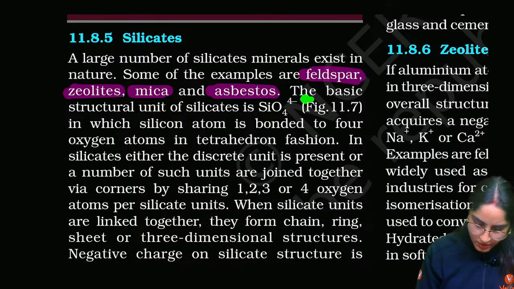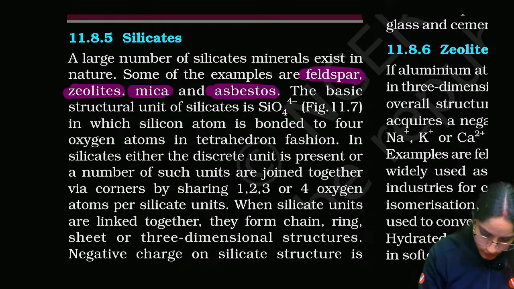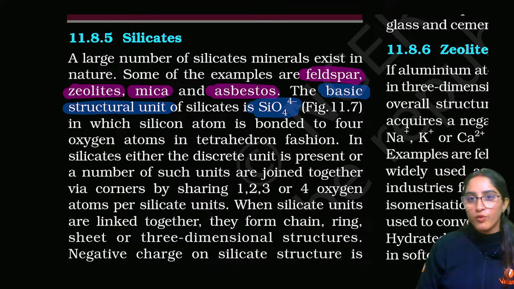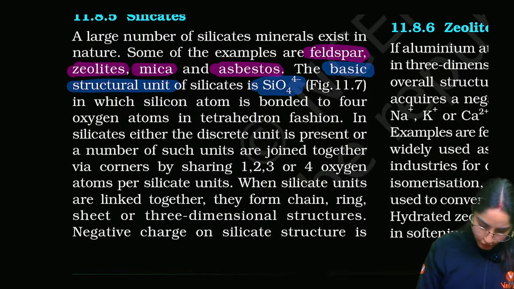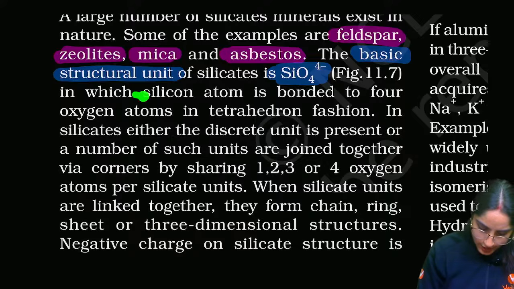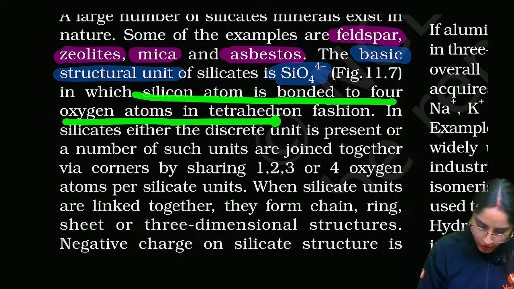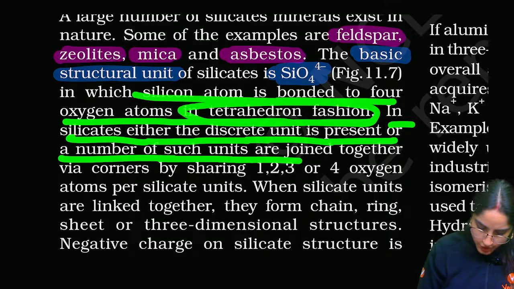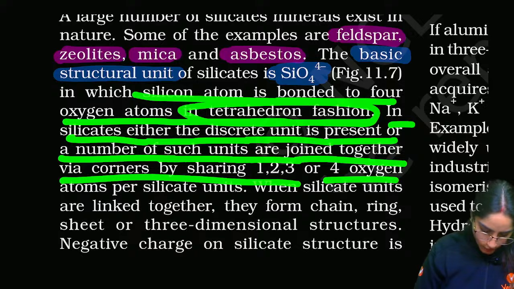The basic structural unit of silicates is SiO4 4-, in which the silicon atom is bonded to four oxygen atoms in a tetrahedral fashion. Now this is important, they can ask you the basic unit of silicates. In silicates, either a discrete unit is present or a number of such units are joined together via corners.